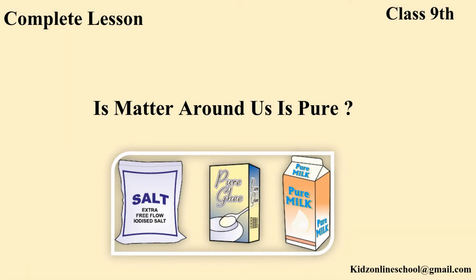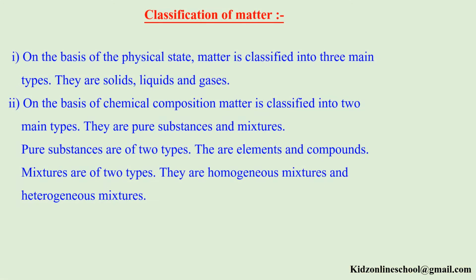Hello friends, today we are going to learn about matter around us is pure. Classification of matter. On the basis of the physical state, matter is classified into three main types. They are solids, liquids and gases. On the basis of chemical composition, matter is classified into two main types. They are pure substances and mixtures.